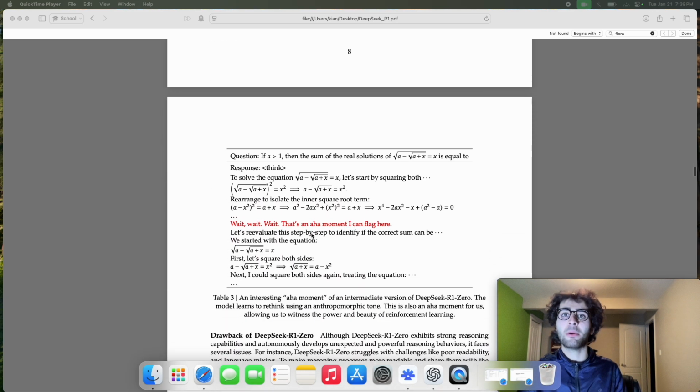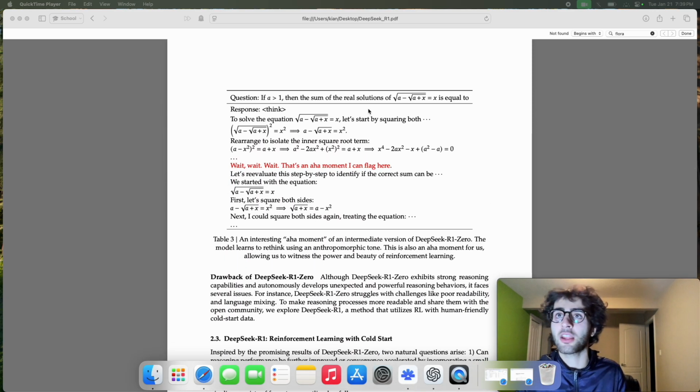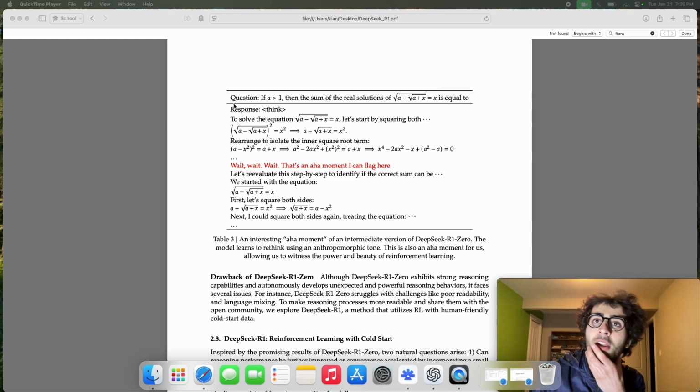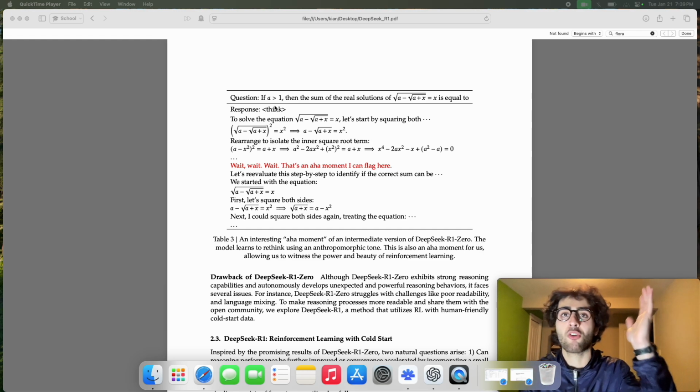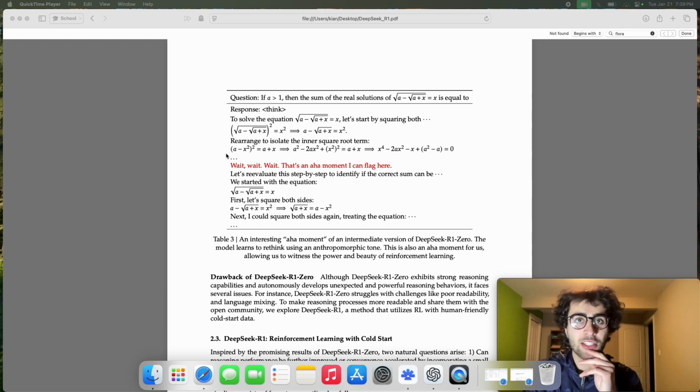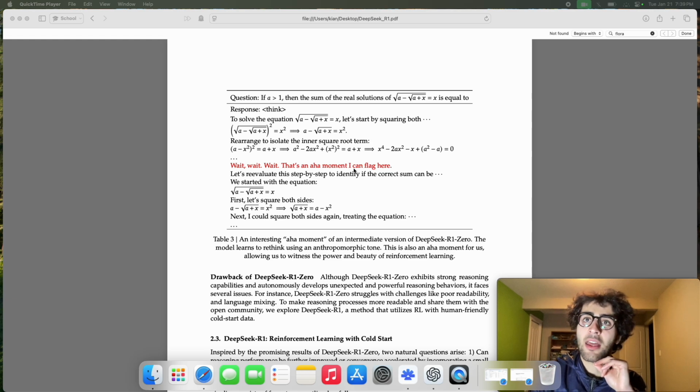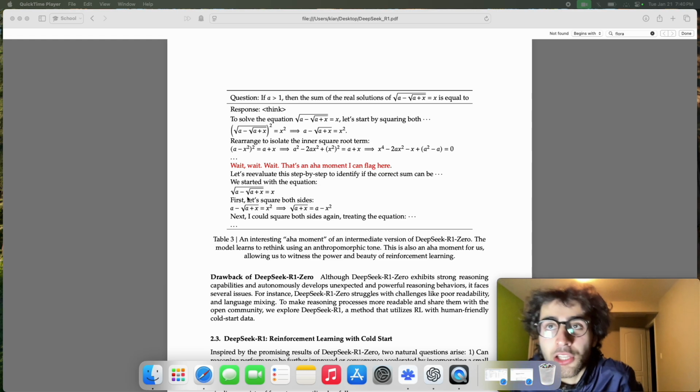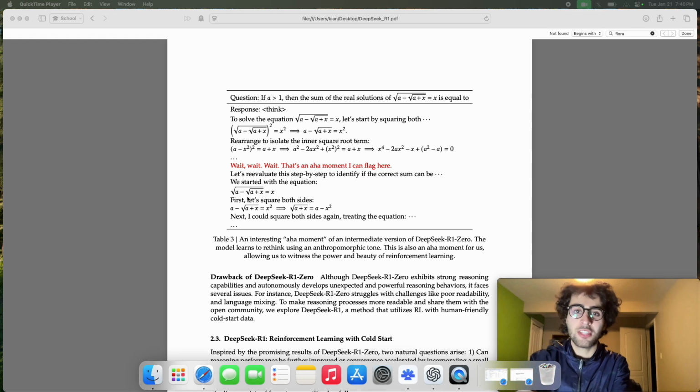So the specific aha moment here is regarding the following equation. So when it first prompts itself, it is, of course, in the think bracket. So we're talking about formatting here. So it wants to be in the right format. And it's on an incorrect path. I tried to parse this, but I don't really understand what's happening here. And then this is the annotator. So this red line wasn't from DeepSeek-R1 itself, but rather an annotator. So at some point, the model said, let's reevaluate, and then went on the correct path. So this clearly shows the improvement of reasoning of DeepSeek-R1 over time.